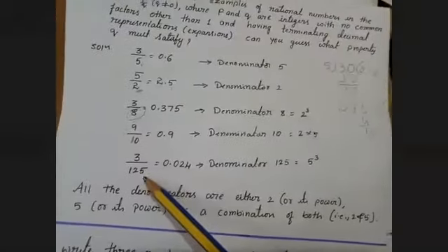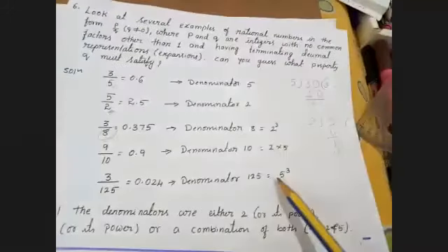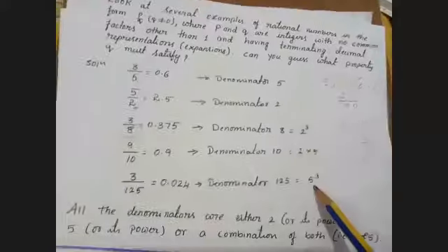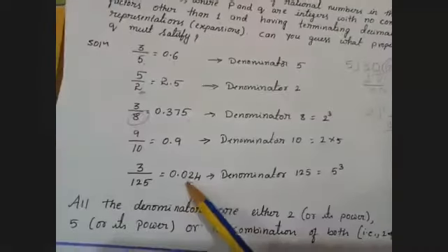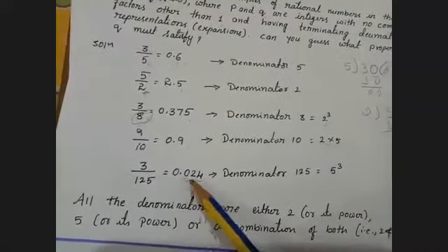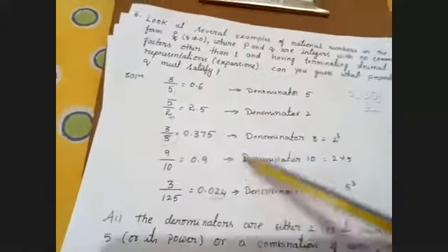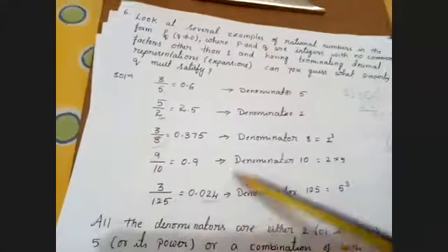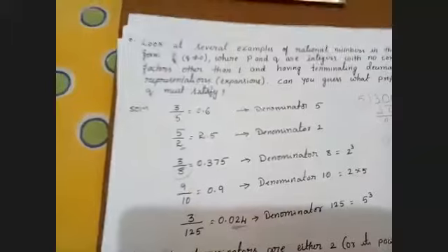Next, let's take another example: 3 divided by 125. 125 is a product of prime factors of 5. So even if I take denominator 125, the answer we are getting is terminating, 0.024. So am I clear with all the division, children? Does anyone have any doubt with these division values? No, ma'am. So from this, what have you observed?